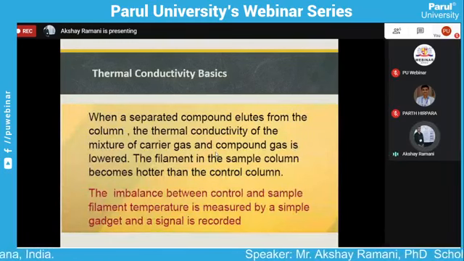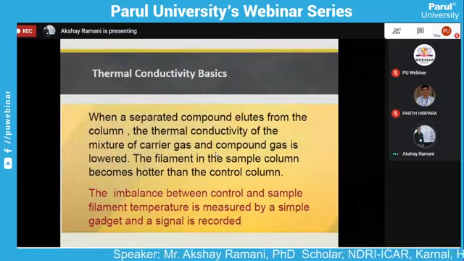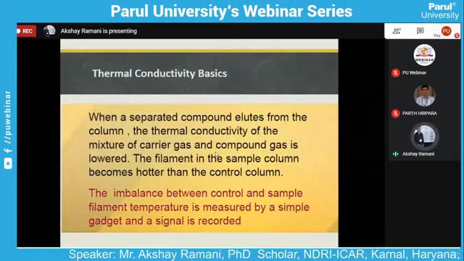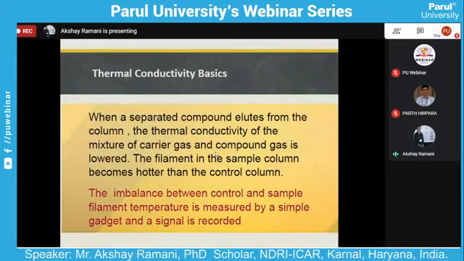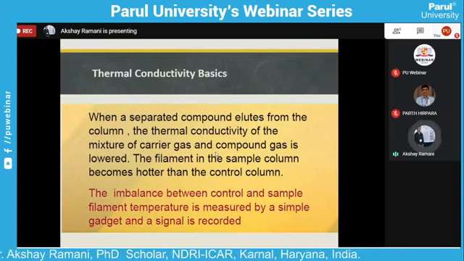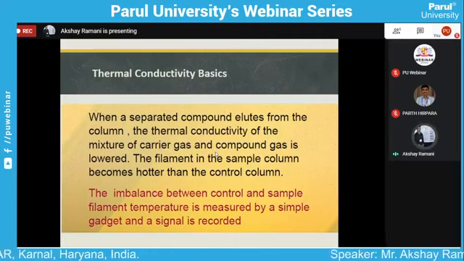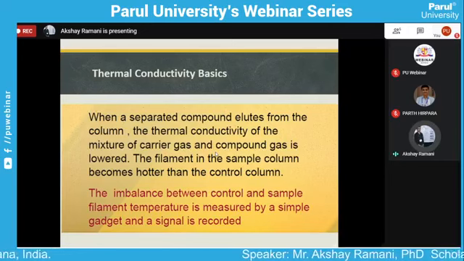What is the thermal conductivity based detector? It works when the separated compound elutes from the column. The thermal conductivity of the mixture of the carrier gas and the component gas is lower. The filament in the sample column becomes hotter than the control column. The imbalance between the control and the sample filament temperature is measured by the sample gradient and the signal is recorded.